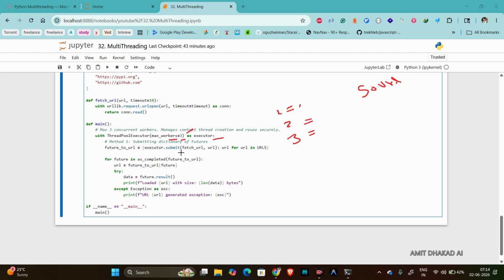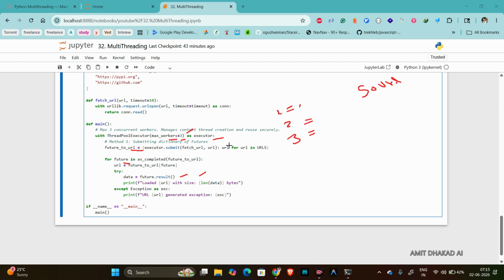So you can see the three workers in the executor. executor.submit(fetch_url, url): it will loop through the URLs and call that. Next we have for future in as_completed(future_url). It will check whether each one is completed or not, and fetch the data with future.result(). When the future is completed, it will get the result here and print the data.